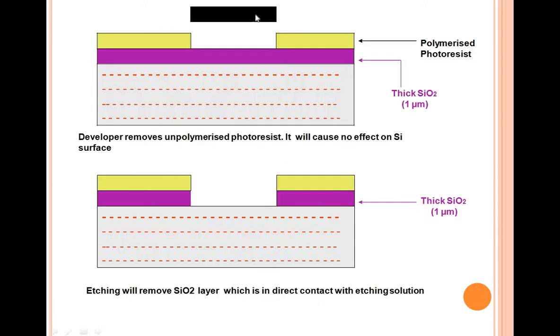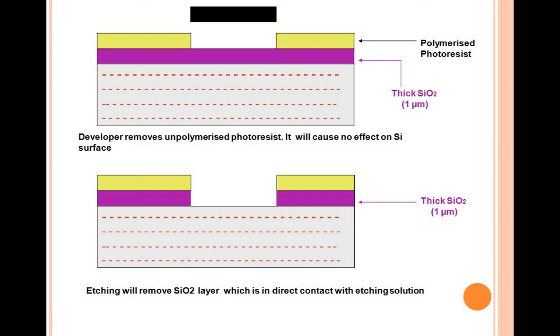See, I have masked over here, so this part is softened. Which is softened? Silicon dioxide as well as your photoresist layer. They both are soft, and the parts which are exposed to your UV light are hardened. When I remove this mask, I also remove completely this part, the silicon dioxide layer and the photoresist layer. The developer removes unpolymerized photoresist, which will cause no effect on your silicon surface.